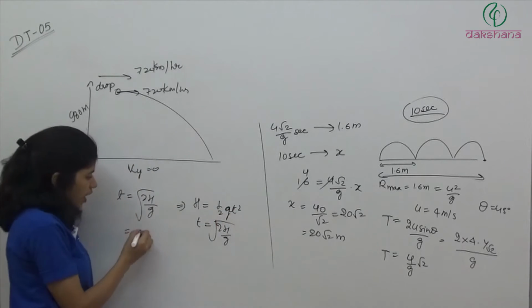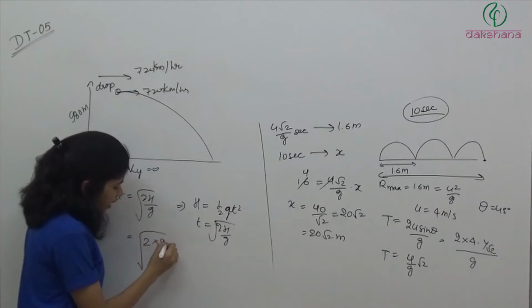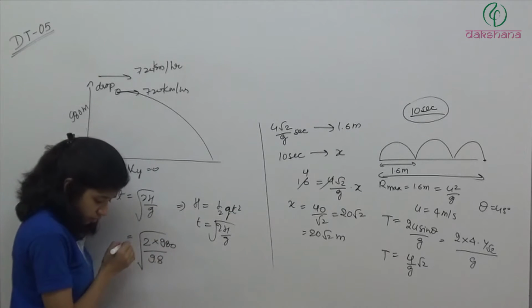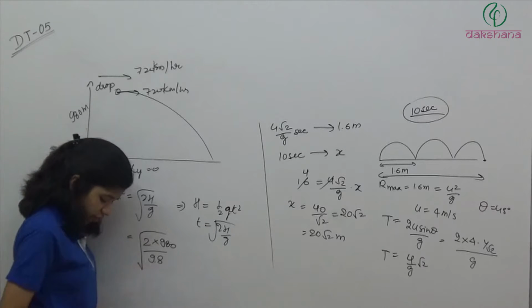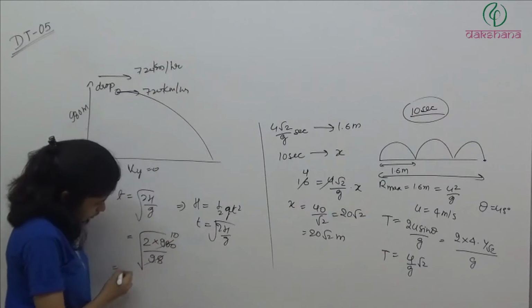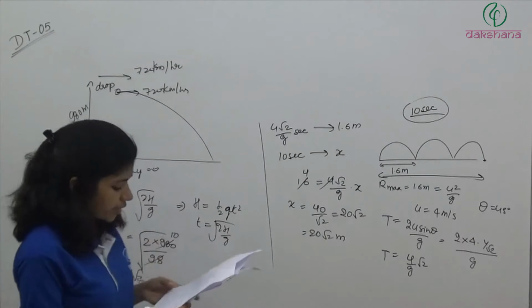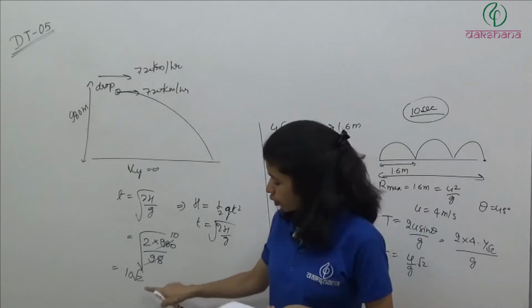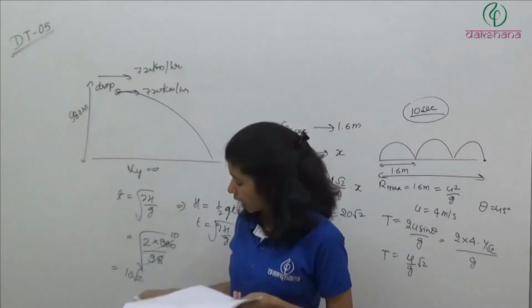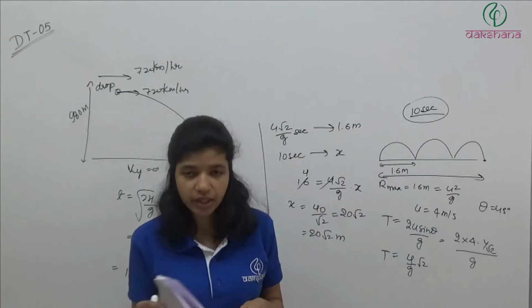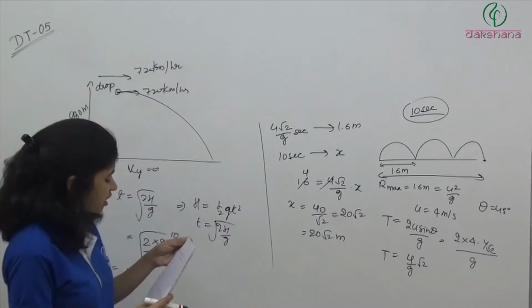So from here we get root 2 into 980 divided by 9.8, so this is 10, and we get 10 root 2. T is equal to 10 root 2. The time required to come to the ground is 10 root 2, which is root 2 is 1.41 into 10, so 14.15 seconds. So the answer will be the third option, 14.15 seconds.